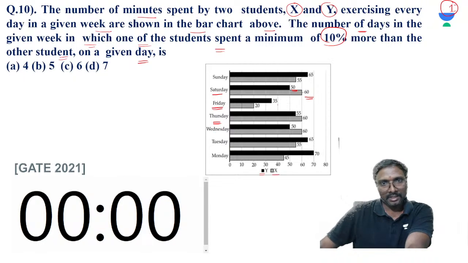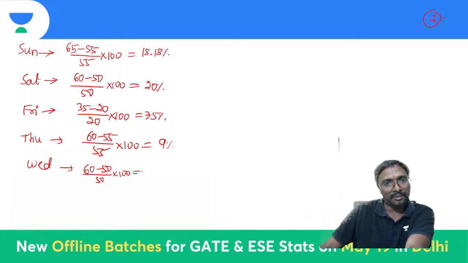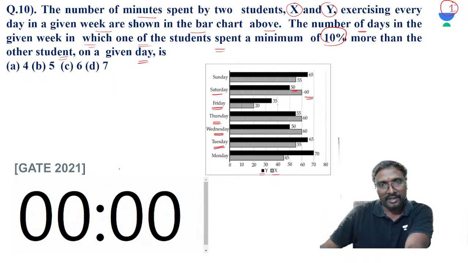So Thursday, if you observe, is 60 and 55. That is 60 minus 55, divided by 55, into 100. So what is this? After 55, it is 9 percent. Now Wednesday, 60 and 50. You already know 60 and 50. 60 minus 50 by 50 into 100, what is the percentage? 20 percent you can say for Wednesday.